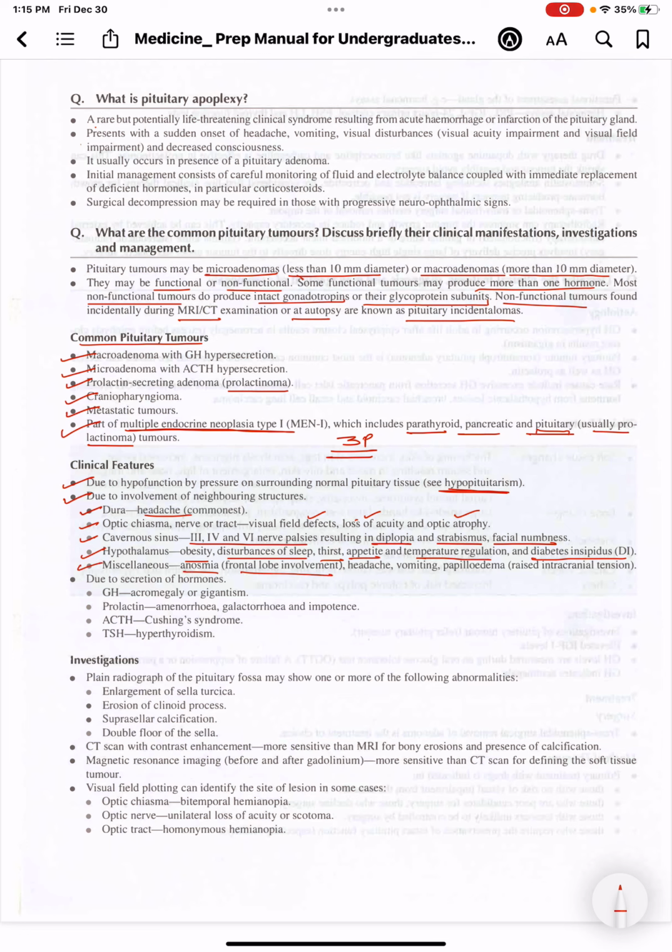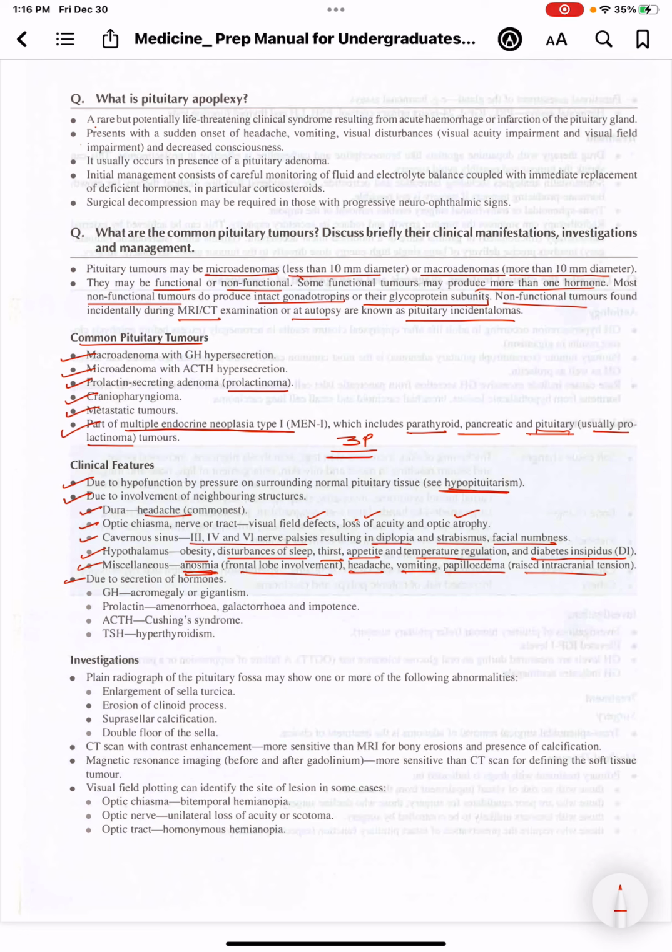So the patient can't smell things. Anosmia is inability to smell. There can be headache, vomiting, and papilledema, because due to these adenomas there may be raised intracranial tension, so there is papilledema.